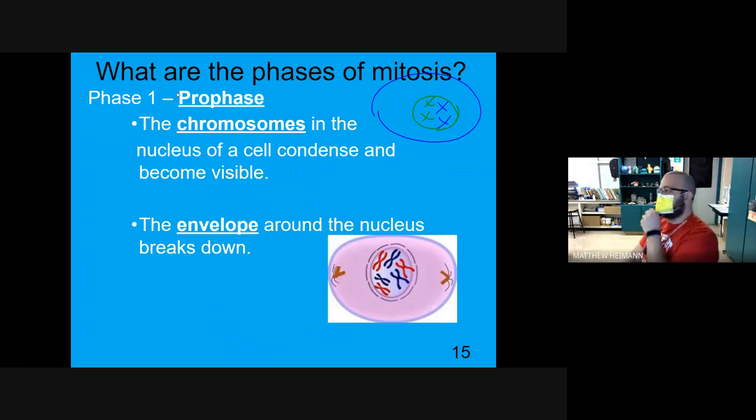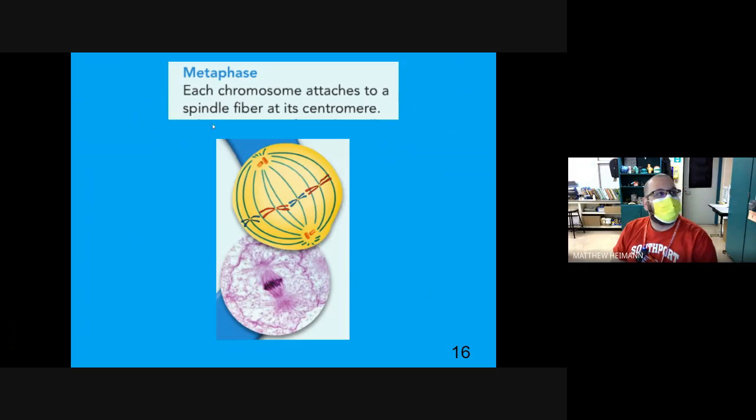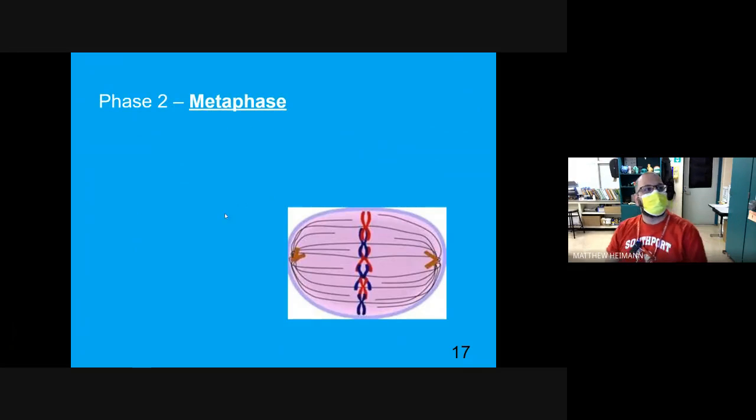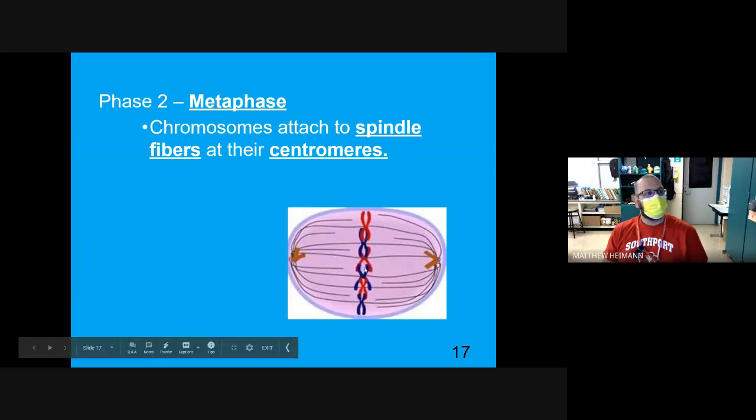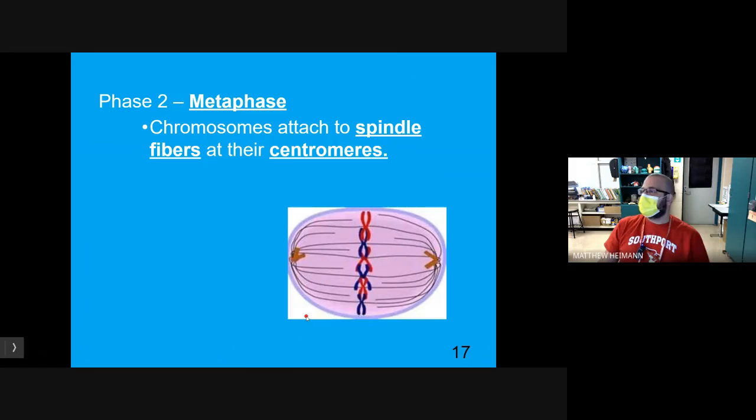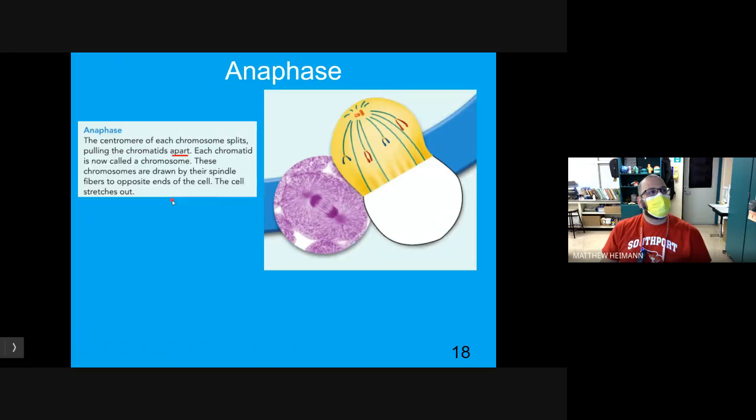A professional basketball player is like the top, the first, the best. So your notes here, phase 2 metaphase, chromosomes attached to spindle fibers at their centromeres. Hopefully you all have this. I'm going kind of fast because you should have had all this time to take these notes. But check out these things in the middle.